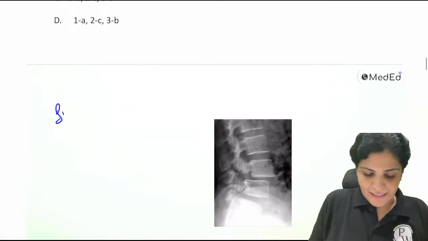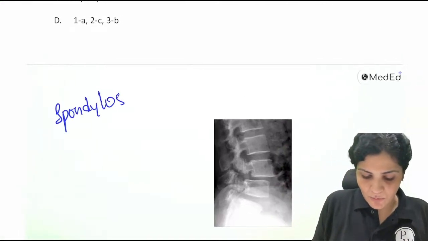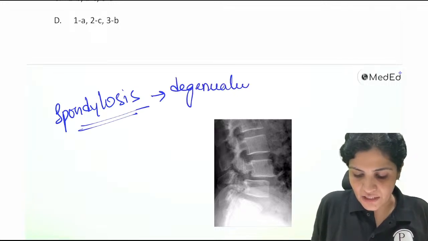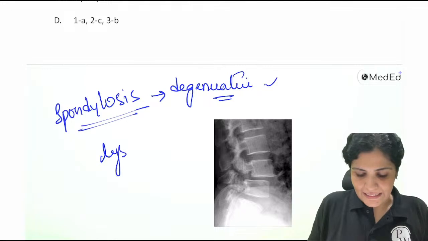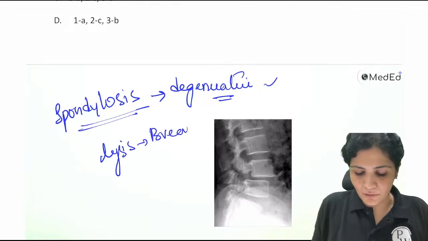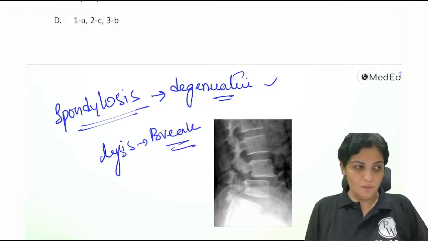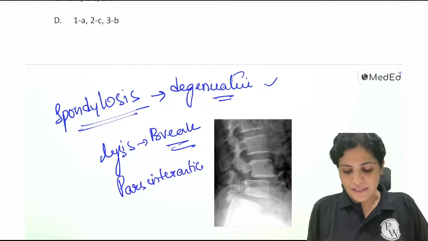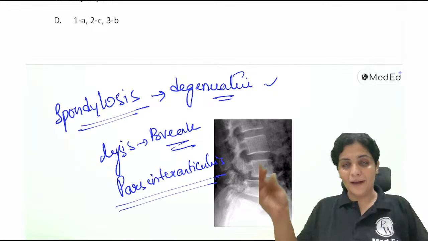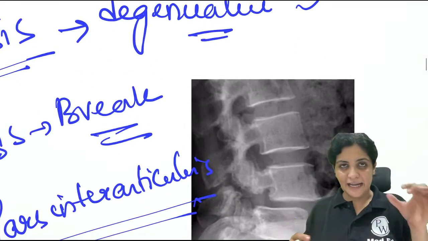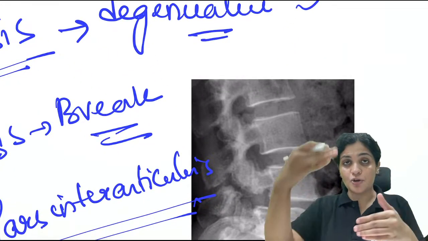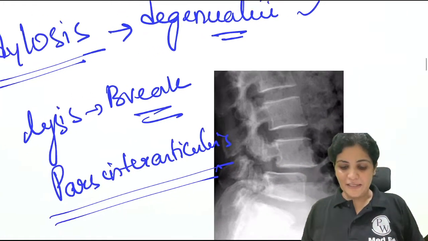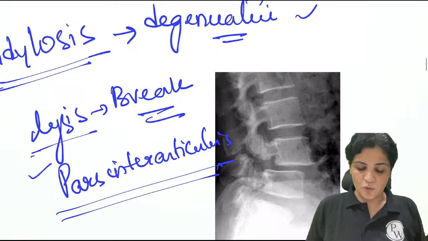So it is very, very easy. Spondylosis. Whenever somebody says osis, that means there are degenerative changes in the spine, right? Lysis means there is a break. Where does the break happen? Whenever there is a weakest area. What is the weakest area here? It is the pars interarticularis. If you go back to the spine and read, the pars interarticularis is an area which connects the vertebral body with the posterior element. So that is the weakest area. Whenever there is a break in this pars interarticularis, it is called lysis.